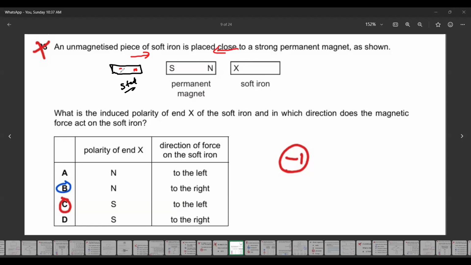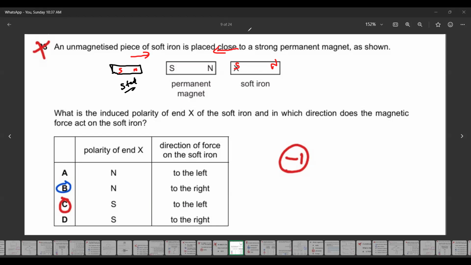So this will have a north and south, and this will have a south and north, and both will be attracted, because magnetic materials are always attracted by the magnet. If it was a permanent magnet, on one side it will be attracted and on the other side it will be repelled, because when opposite poles are facing each other, there will be attraction. When like poles are facing each other, they will repel each other. So this is always attracted.